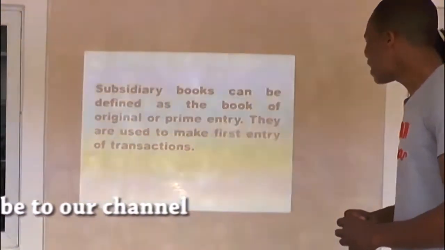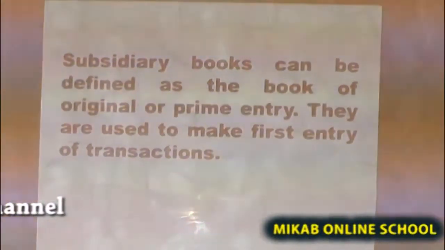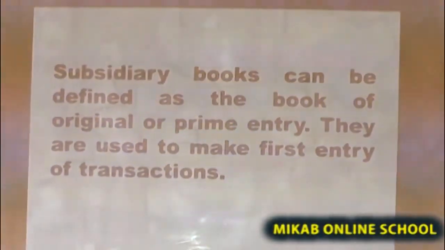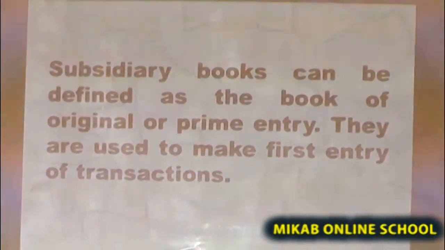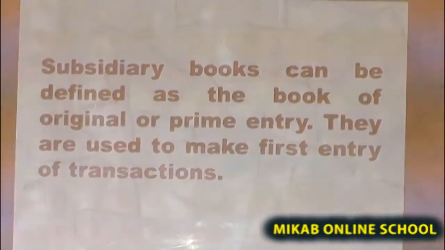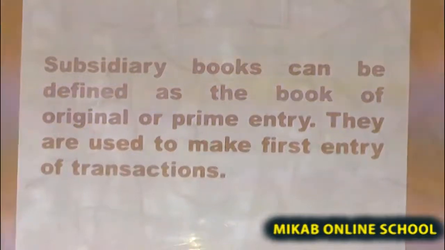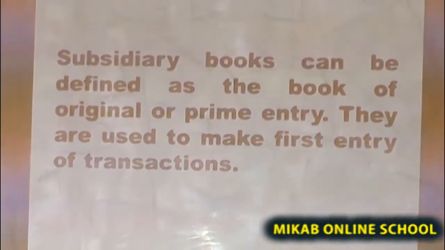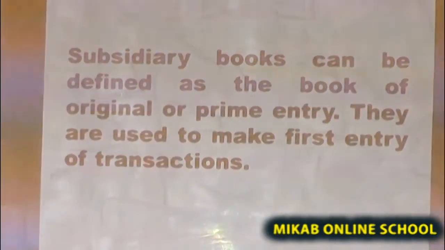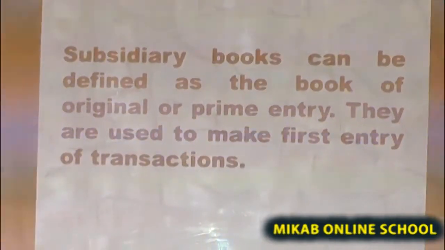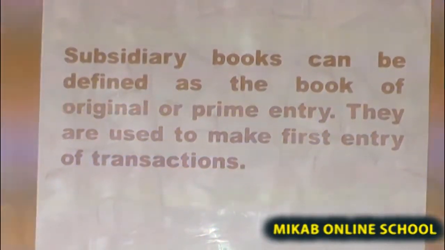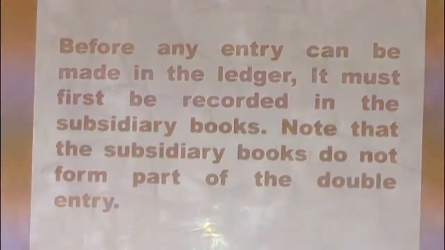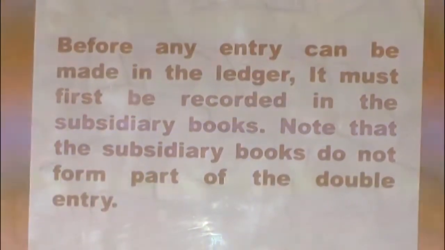Now, subsidiary books can be defined as the book of original or prime entry. They are used to make first entry of transactions. I said it is a book of original entry in the sense that it is the first book in which transactions as they occur instantly will be recorded. They are also referred to as the book of prime entry. Before any entry can be made in the ledger, it must first be recorded in the subsidiary books.